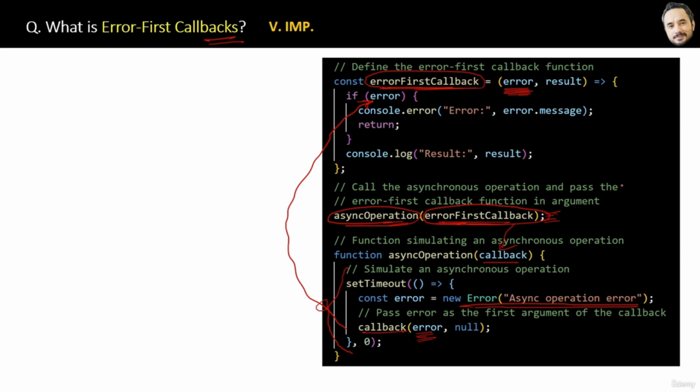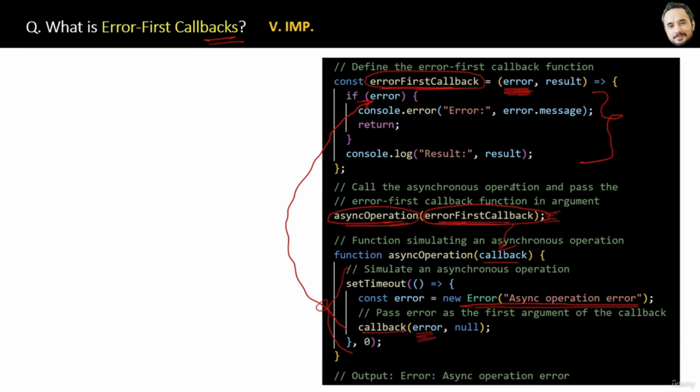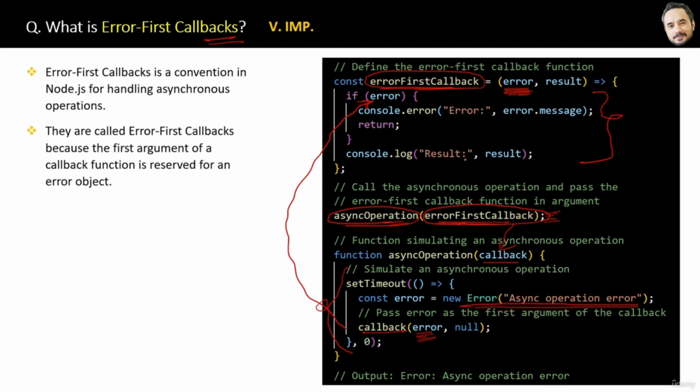For what purpose? For managing the errors. That is the purpose of this function, and that is one way of managing errors. Great. I think now you have your answer, and at the end I have written 2 sentences about error-first callbacks, so that your revision will be super easy and fast as well.